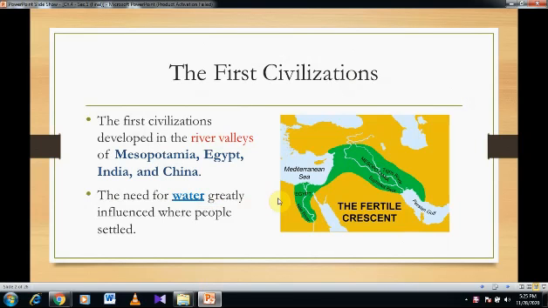To start, when we discussed last session that there were certain characteristics of a civilization, we mentioned that the very first four civilizations to emerge were Mesopotamia, Egypt, India, and China. These civilizations are called the river valley civilizations because they all emerged around the area of rivers or waters. The need for water greatly influenced where people settled.